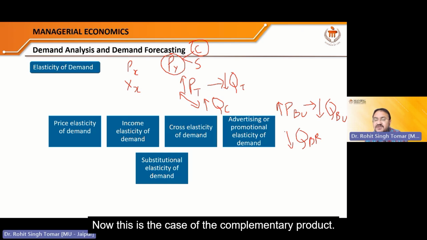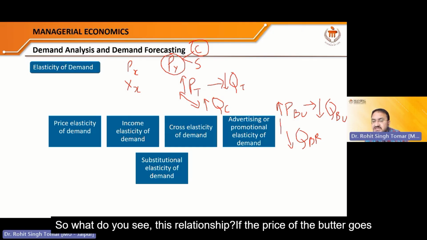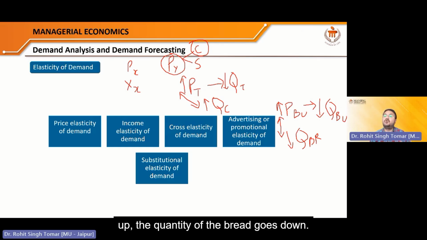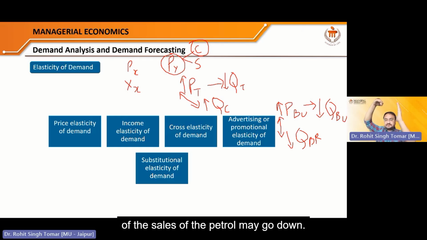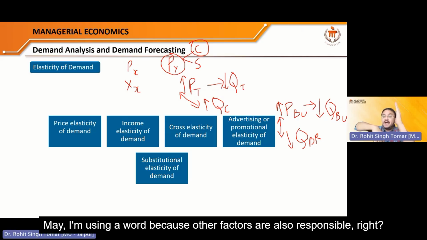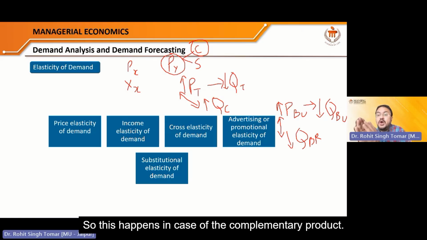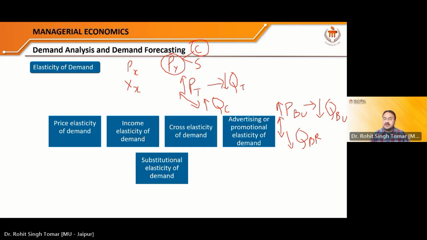Now this is the case of the complementary product. So what do you see in this relationship? If the price of the butter goes up, the quantity of the bread goes down. If the price of the petrol car goes up, the quantity of the sales of the petrol may go down. I say may, because other factors are also responsible. So this happens in the case of the complementary product, right?